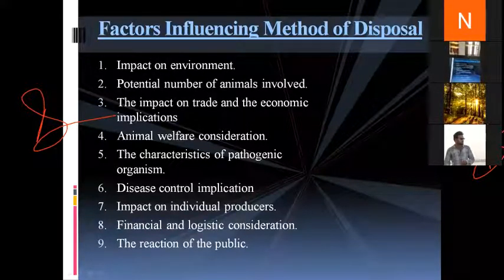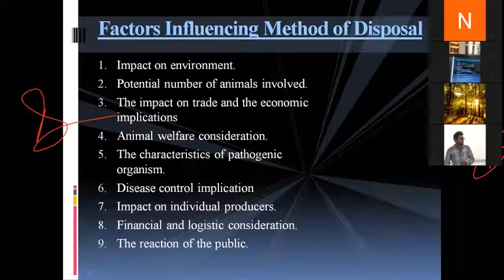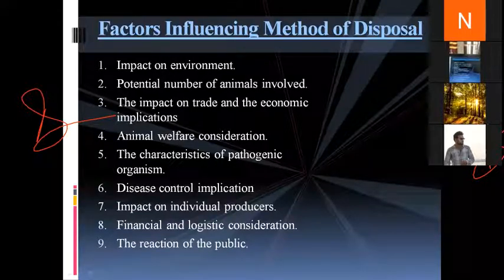Okay, so we look at the impact on environment, that the system we are adopting should not impact the environment in a negative manner. Then potential number of animals involved. For instance, I did talk about the burial method being practiced when the number of animals is less. But when the number of animals is more, then we go for processes such as composting and landfilling. So depending upon the number of animals involved, we choose the method.